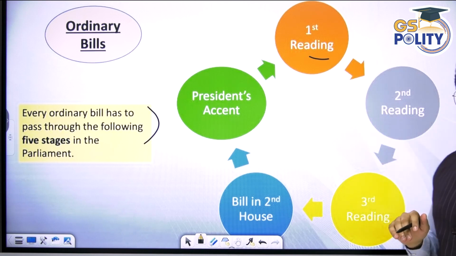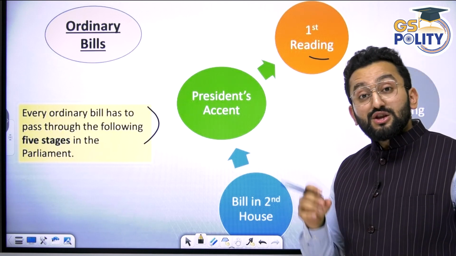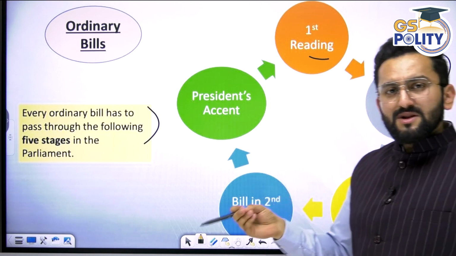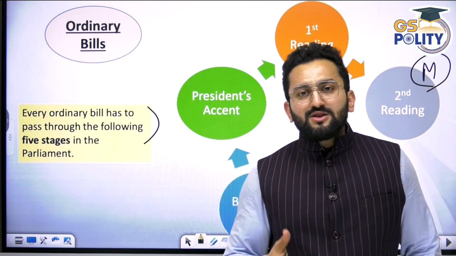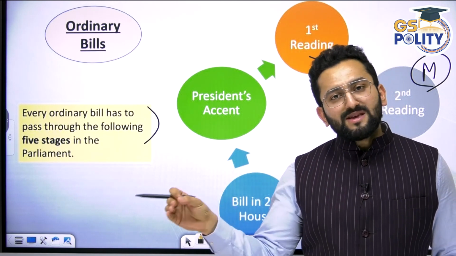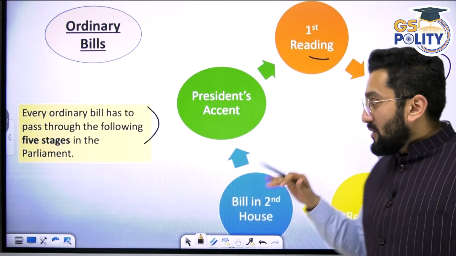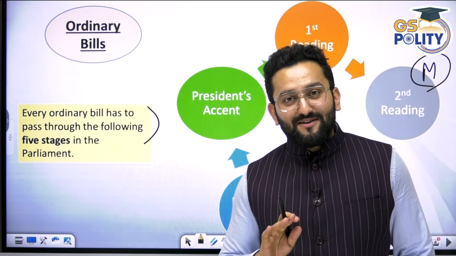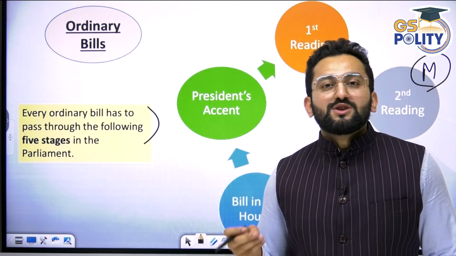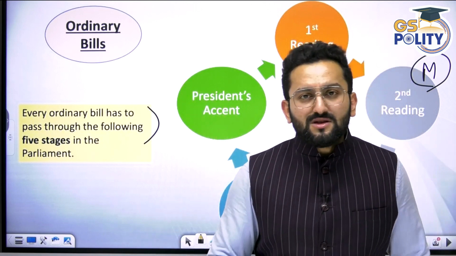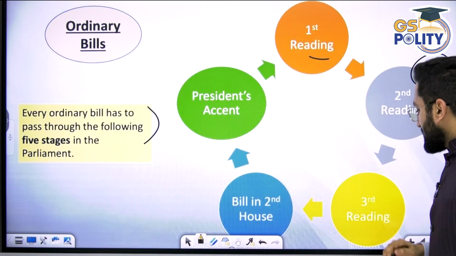Then comes the second reading. Now second reading, this is the main thing. The main work happens here, means after the select committee has also given their judgment. So this is the concise report on which problems we think are going to be solved by this bill. Now exhaustive debate happens in second reading. Okay. If other members want to say, no, we want this amendment, we want this to be changed, we are not agreeing with this provision, everything happens in this second reading.